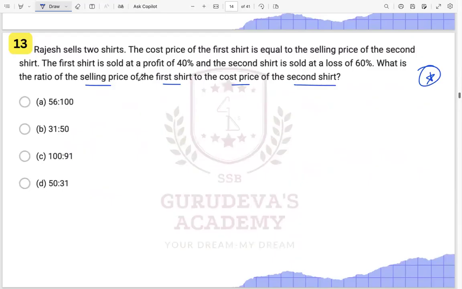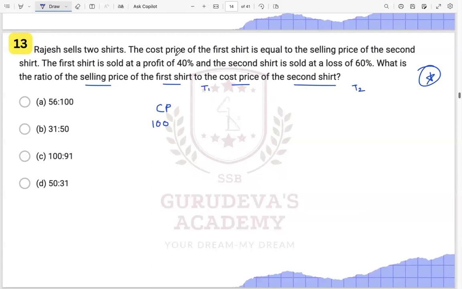Whenever such type of question appears, just remember one thing, that cost price we take as 100. Now we will build a story around this. Rajesh sells 2 shirts, so we have shirt 1 and we have shirt 2 over here.